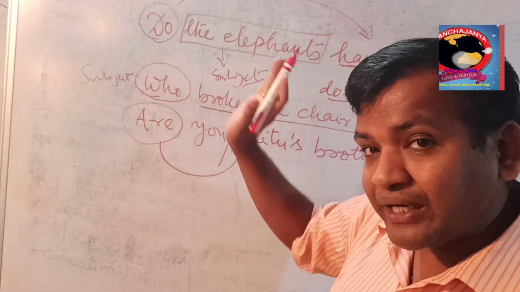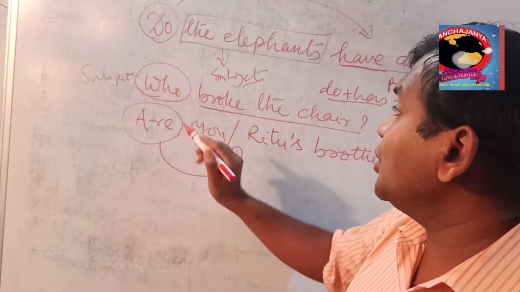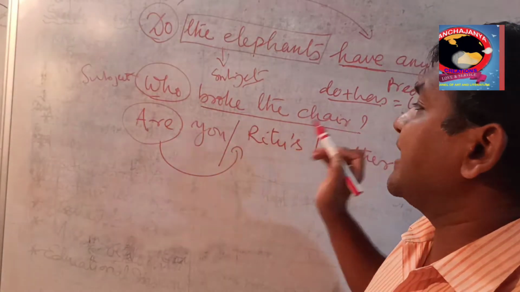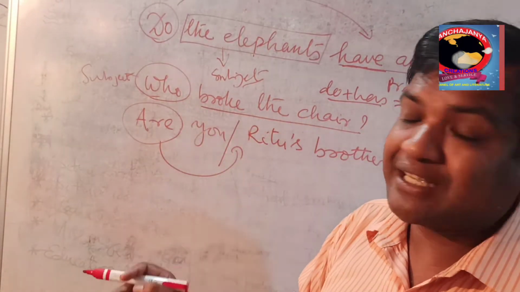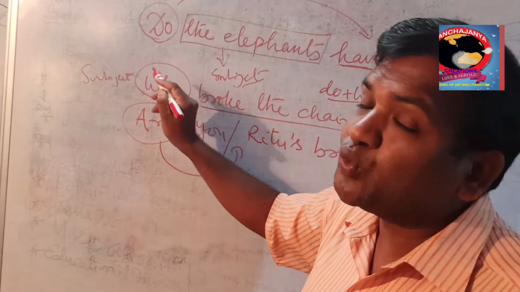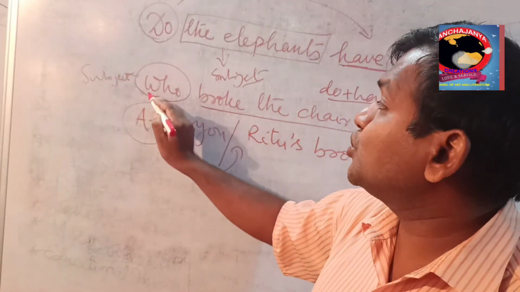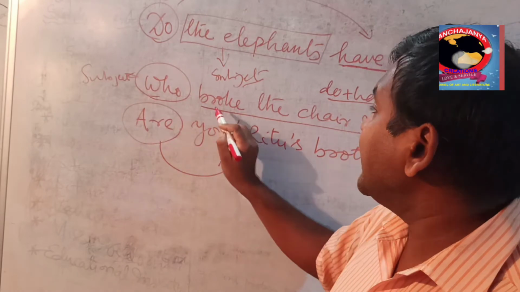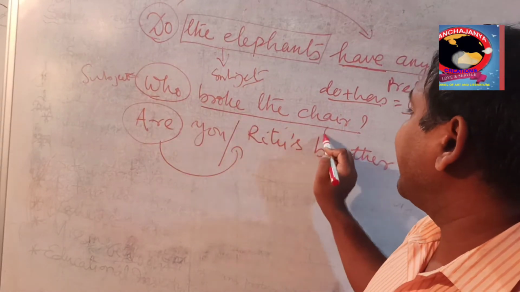Like that, one WS question, let us see. Who broke the chair? Directly it is coming: who broke the chair. With who we can add anyone. So who is the subject and broke the chair is the predicate.